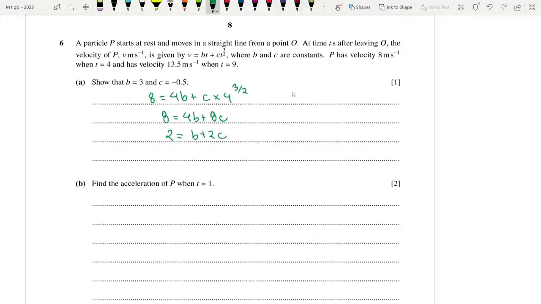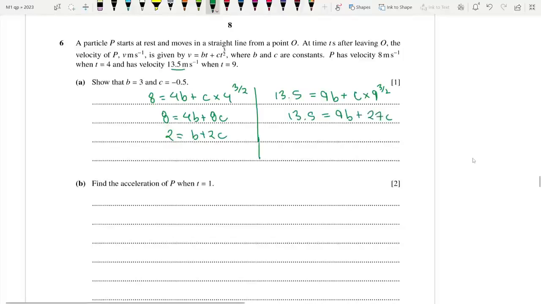That is one equation. The other one is 13.5 when t is 9: 9b plus c into 9 to the power 3 by 2, which is 27. So 13.5 is equal to 9b plus 27c.